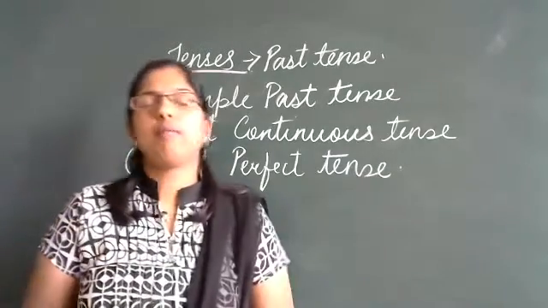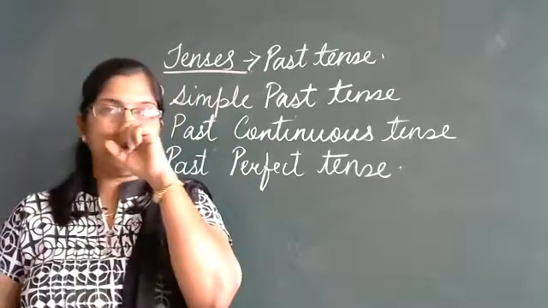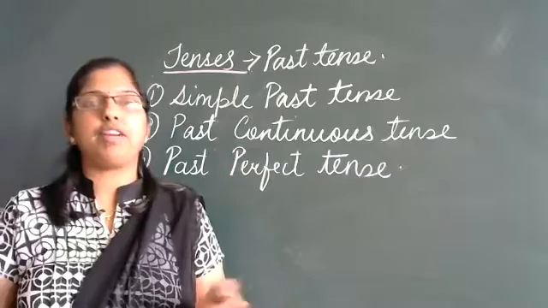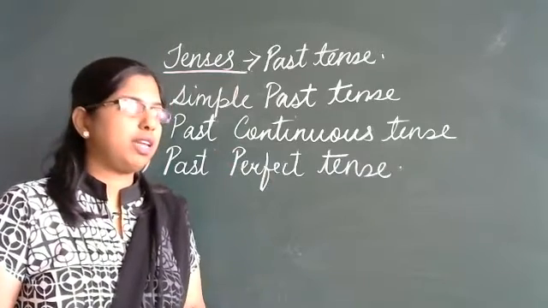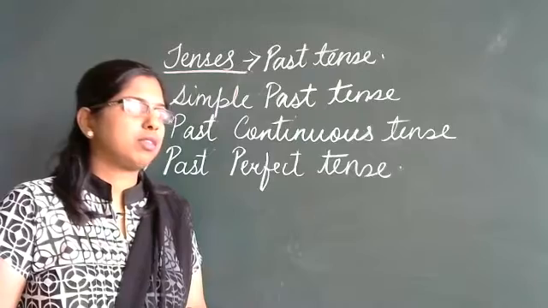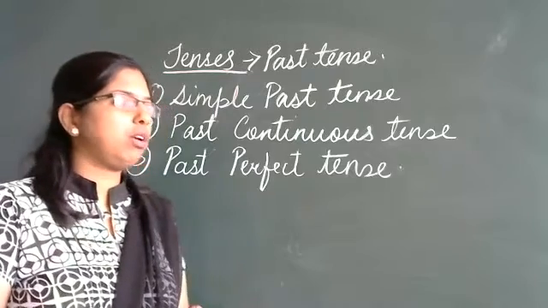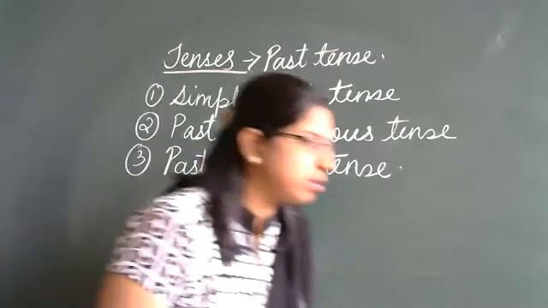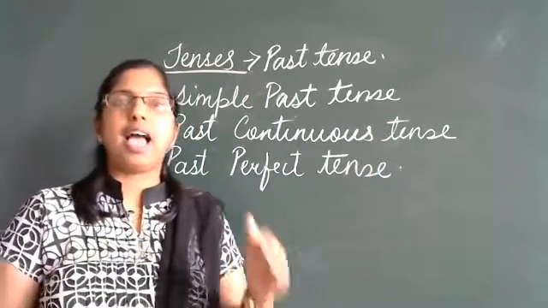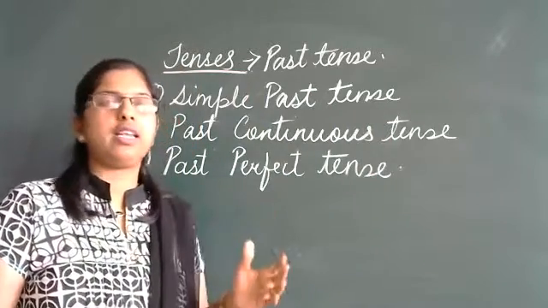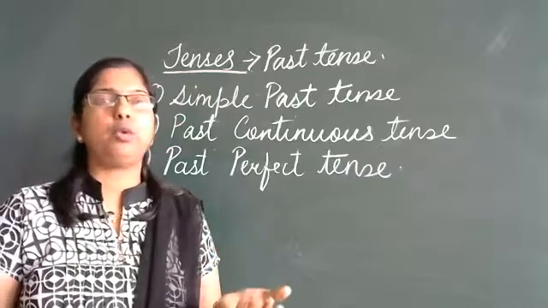Now, do you remember which words we had used when we did present perfect tense? Can anyone tell me? Just recall and let me know which words we had used. Very good, Neil. We had used has and have. Has for the singular, and have for the plural.